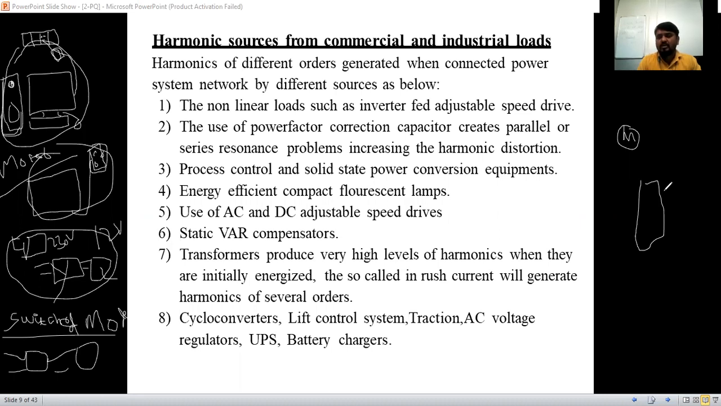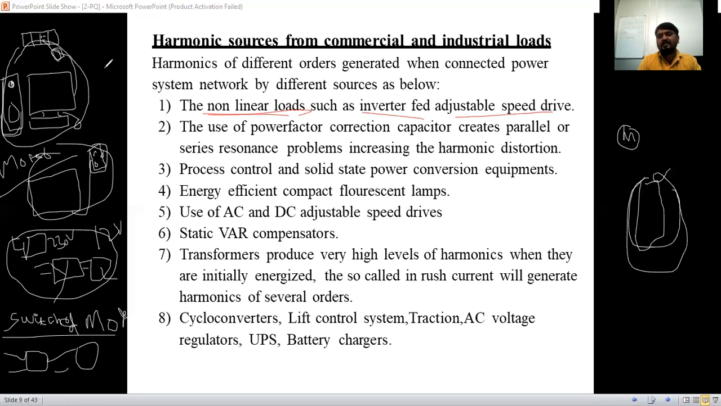The motor is continuously rotating, but how do we control the speed of that motor? We use speed drives and control methods. Based on that, it is also part of the harmonics they produce. The non-linear loads are built using electronic components, such as inverters and adjustable speed drives.